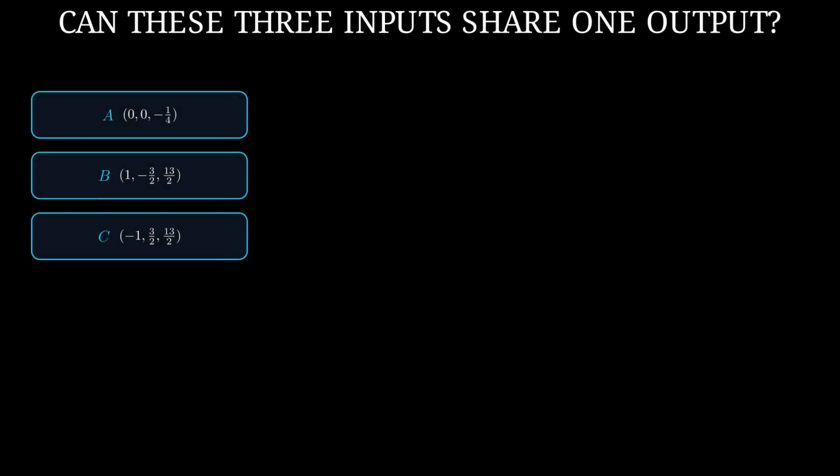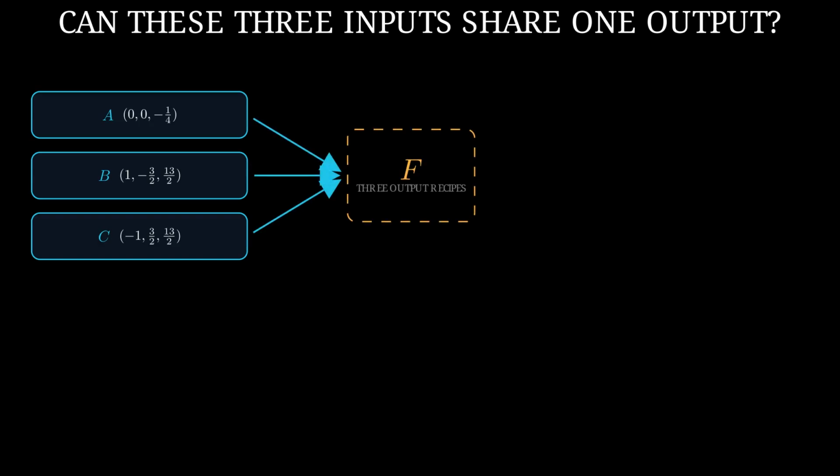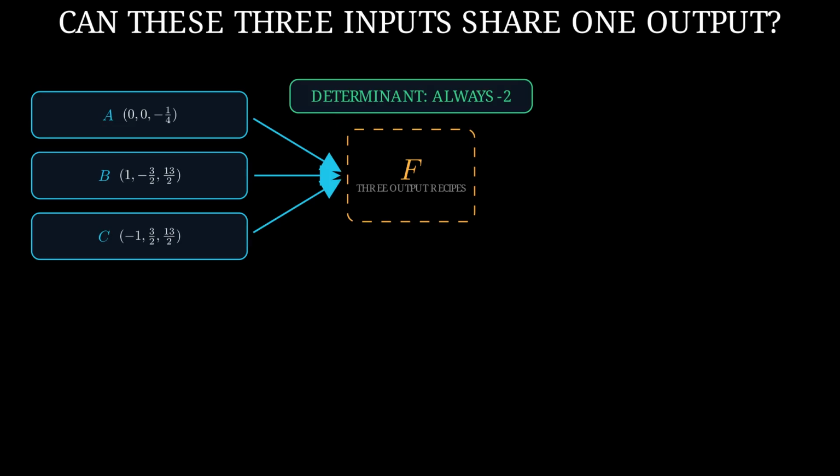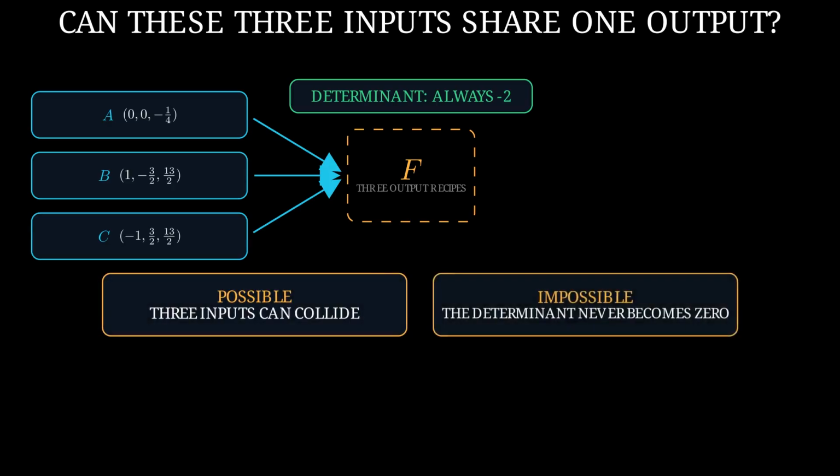The screen shows 3 different inputs, named point A, point B, and point C. Each enters the same polynomial map, which we name with the letter f. The map returns 3 output coordinates. At every possible input, the determinant of the map's Jacobian table is exactly -2. Since -2 is not 0, the inverse function theorem gives an undoing rule near every chosen point. Make a prediction. Can input point A, input point B, and input point C still arrive at one identical output, or does the determinant never becoming 0 make that impossible?